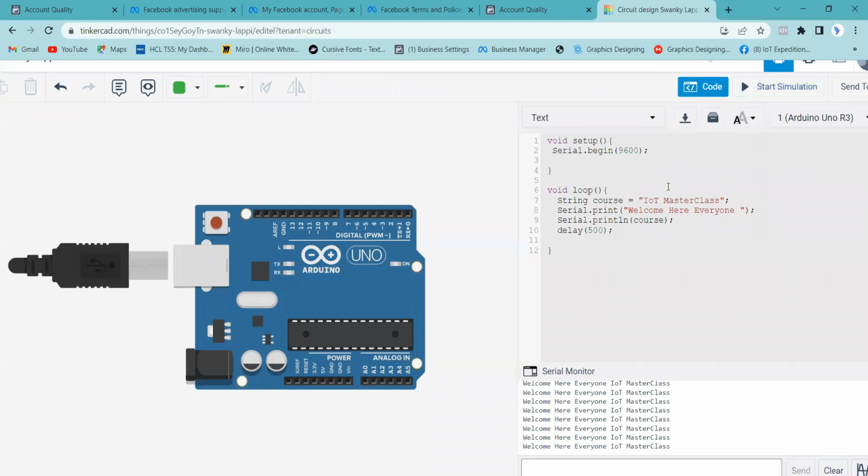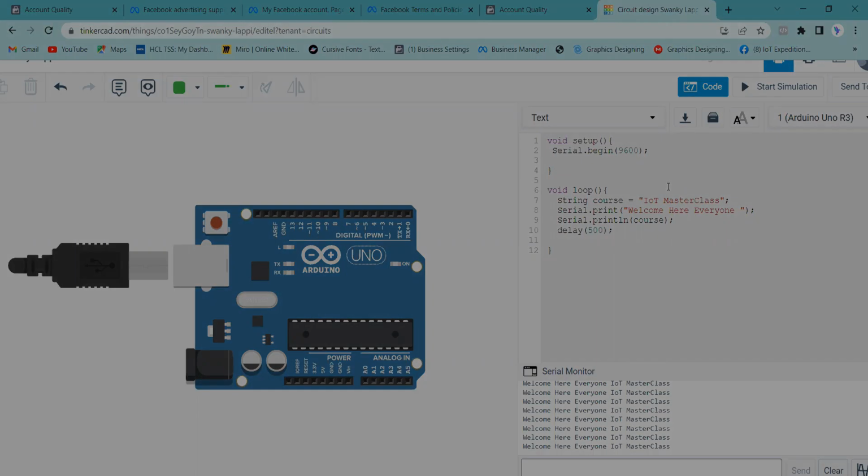Now that we are very clear on what serial communication is and why we require it, it is always preferred that you use serial communication and write a log in your serial monitor so that you are able to know whether it is running or not, whether it is doing something or not. It's very, very important. I really suggest that you always add serial.begin in your programs and then log what is happening after every function. Do that. This function is running now, this function is running now, and so on.